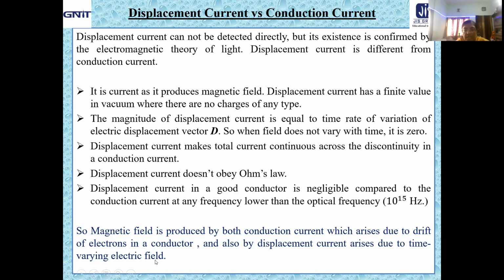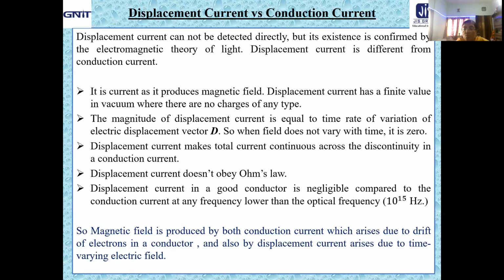So, magnetic field is produced by both conduction current and displacement current. Conduction current arises due to drift motion of the charge carrier, that is electron, and displacement current arises due to time varying electric field. So students, I think that all of you understand now what displacement current and conduction current are, and what the displacement current's role is in modification of Ampere's circuital law.